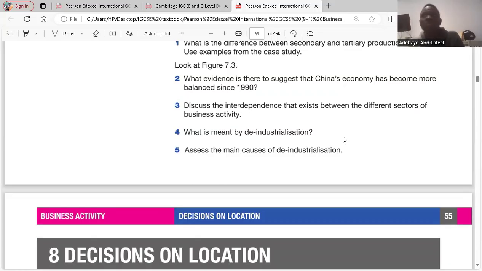So some businesses will leave the secondary sector, and that is deindustrialization. The second is high competition in the secondary sector, making firms stop operations. The competition in the secondary sector is fierce. As a result, businesses that cannot compete opt out. So that reduces the number of firms in the secondary sector.